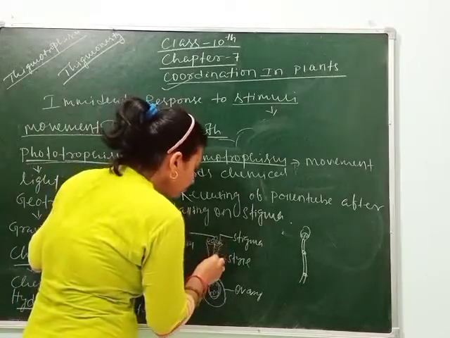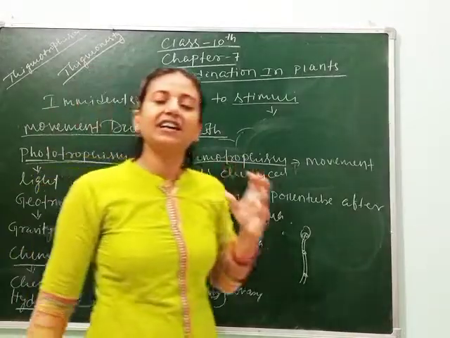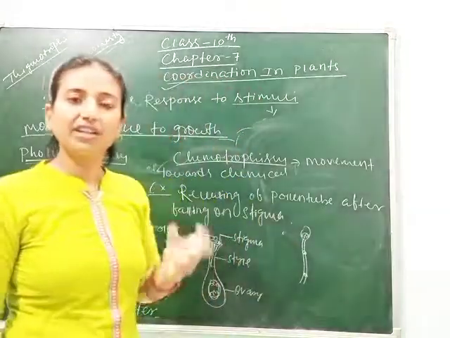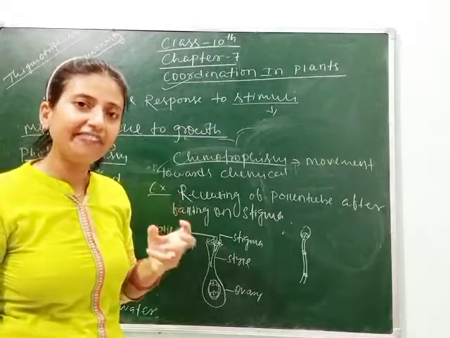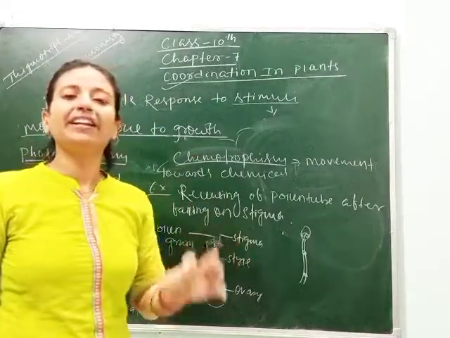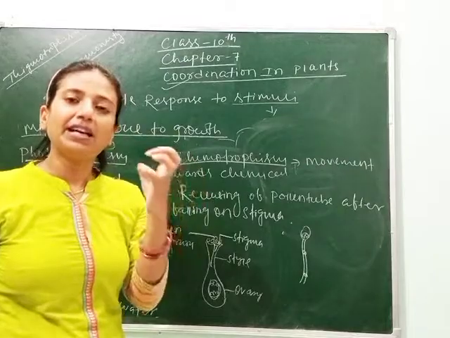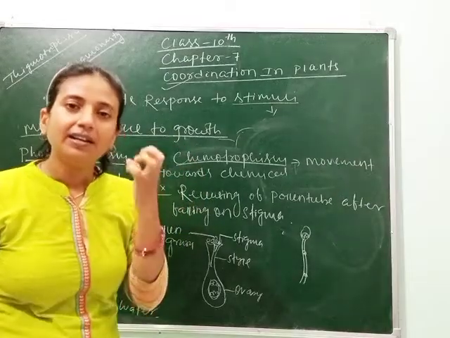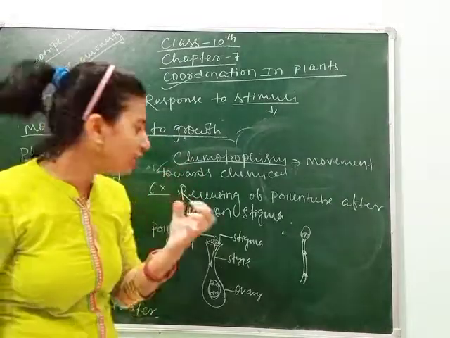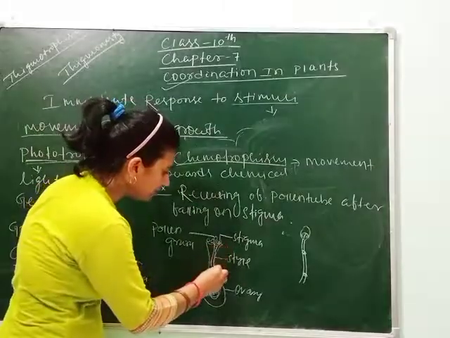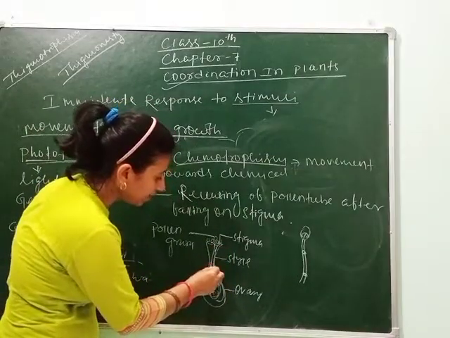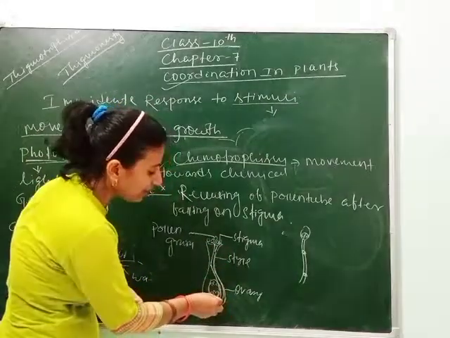So when the stigma secretes a chemical, it identifies whether the pollen grain is the right type or wrong type. If the pollen grain is the right type, then with the help of the chemical, it allows the pollen grain to release a pollen tube, and through the pollen tube the male gametes come towards the embryo sac.